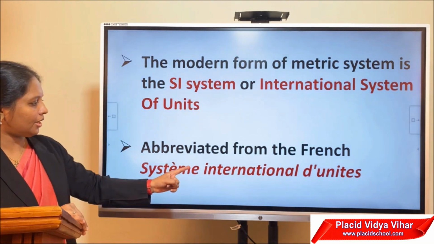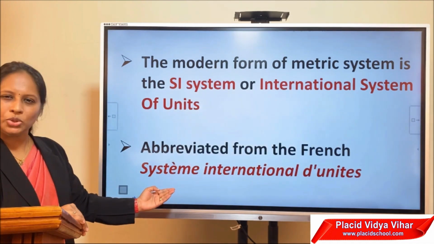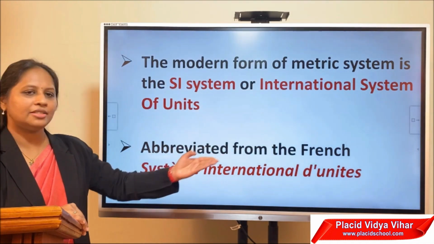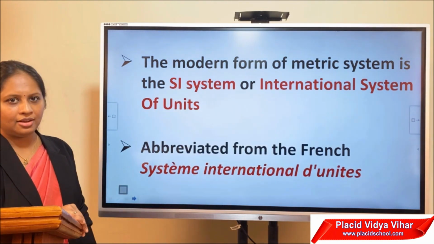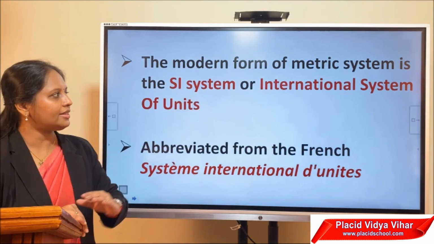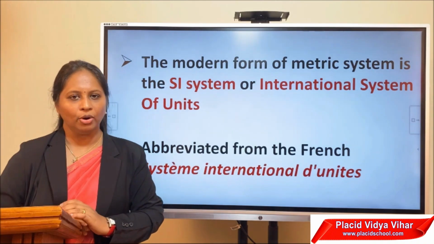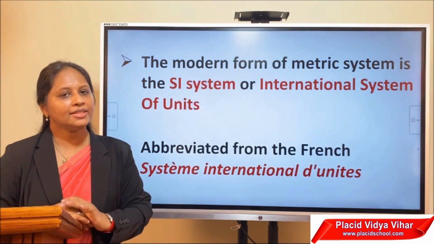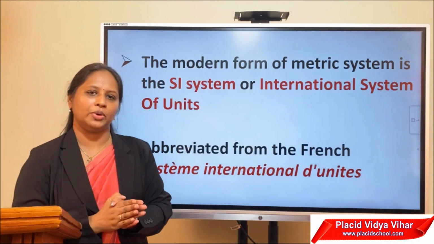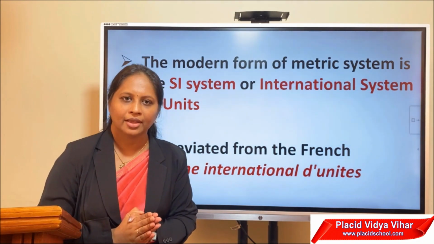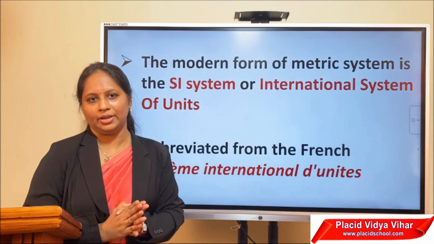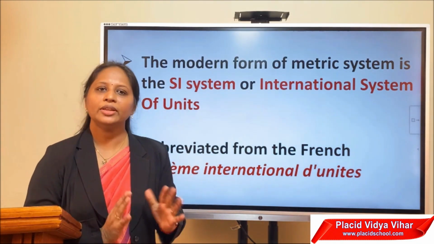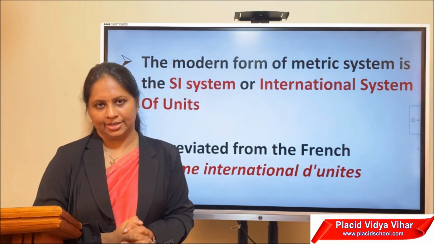The abbreviation comes from a French phrase, Système International d'Unités. In English we call it the International System of Units. This system made the measurement uniform throughout the world. It has all the features of a standard system.